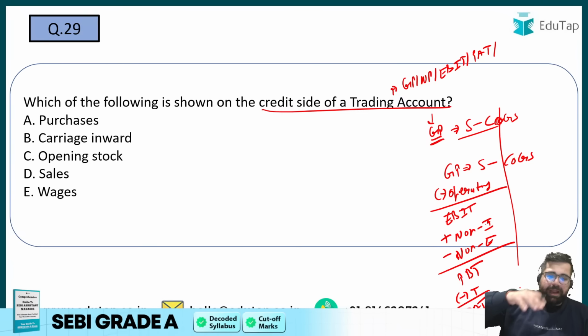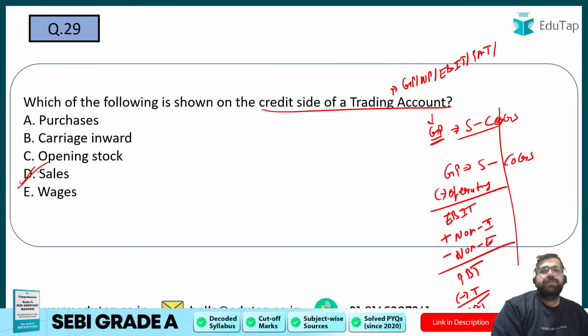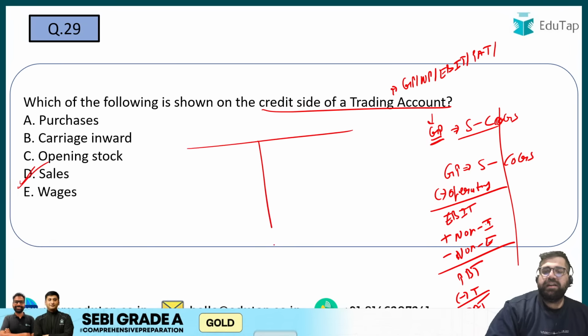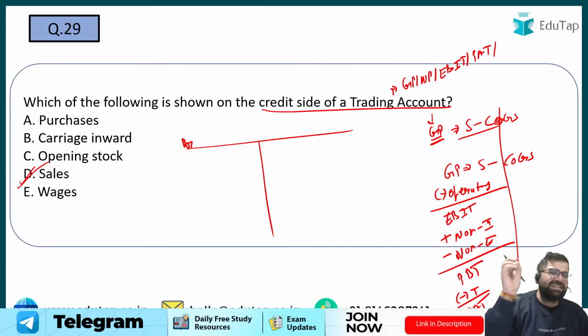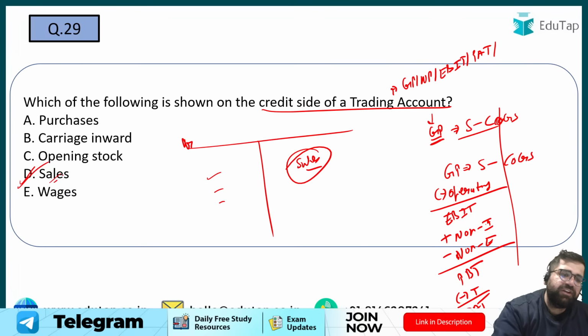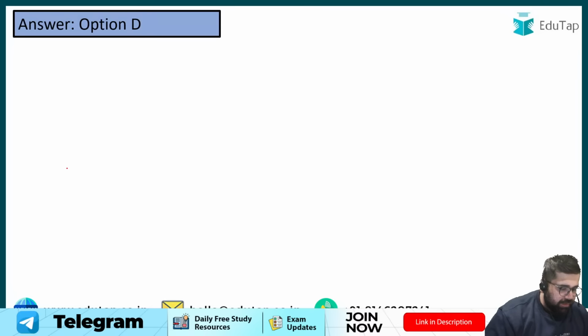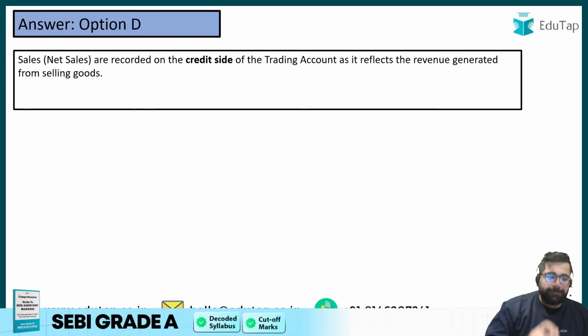If it is hiding behind the banner, do let me know. I will write it again. But the correct answer over here will be sales. Because if you are making a trading account, you will debit all the expenses which you are doing, right? Opening stock, purchases, direct expenses, that all will come under debit. But sales will come under credit of trading account. So my answer will be option number D. Cool.